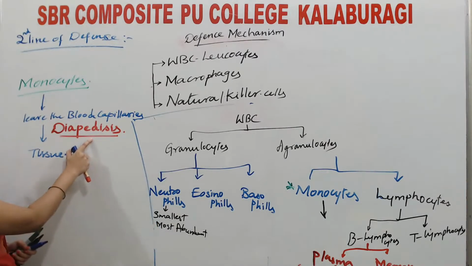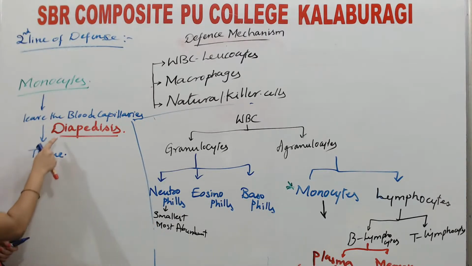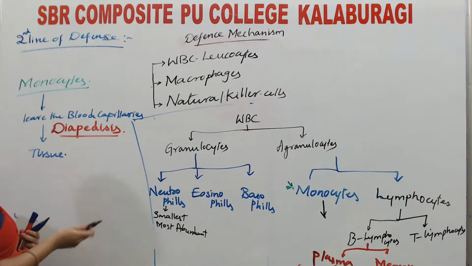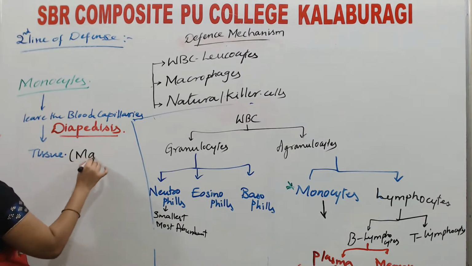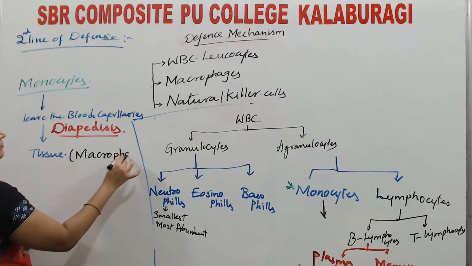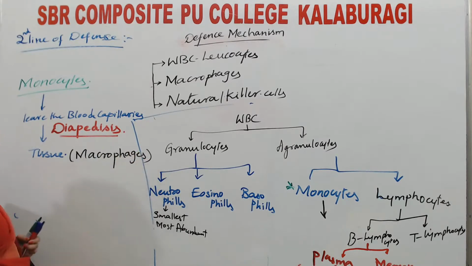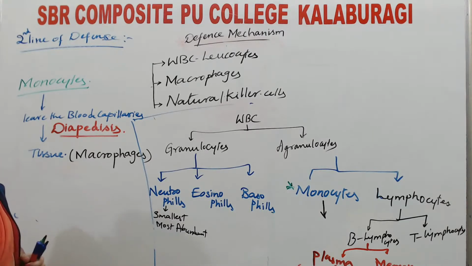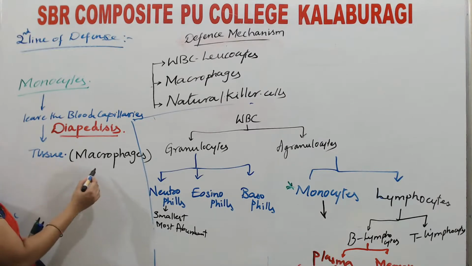After entering into tissue, the monocytes are transformed into macrophages. Is that clear? Monocytes are themselves the macrophages, once they leave the blood capillary and enter into tissue.